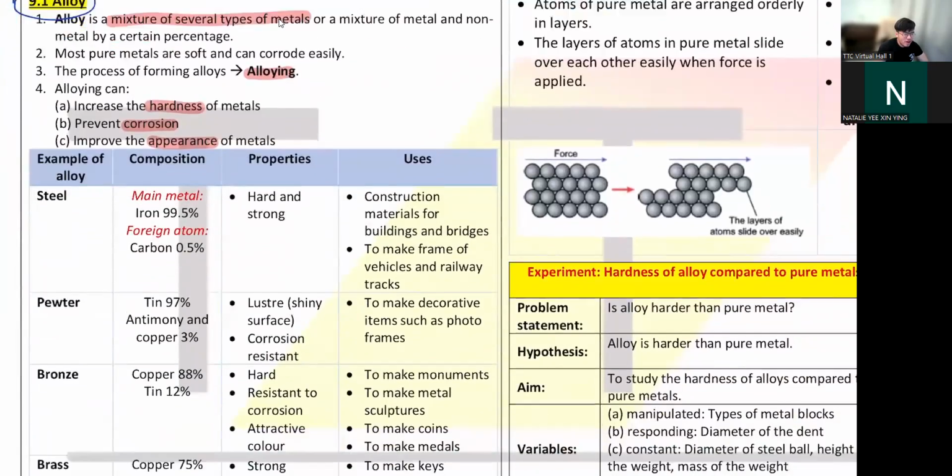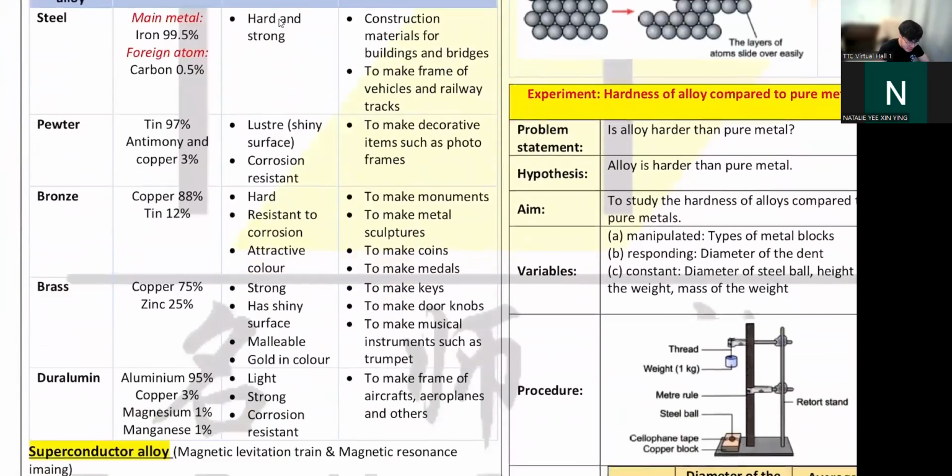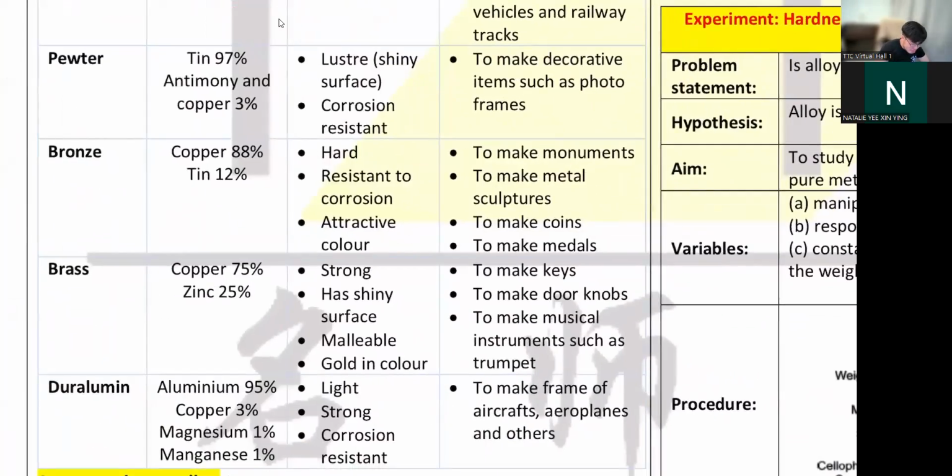So we have a few alloys here. We don't memorize all of it. Kindly pay your attention to bronze and brass. Bronze is what we call qing tong. Have you heard of this? Qing tong. The third prize medal is bronze lah.